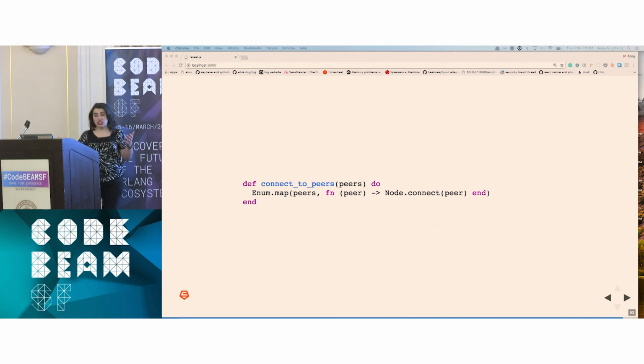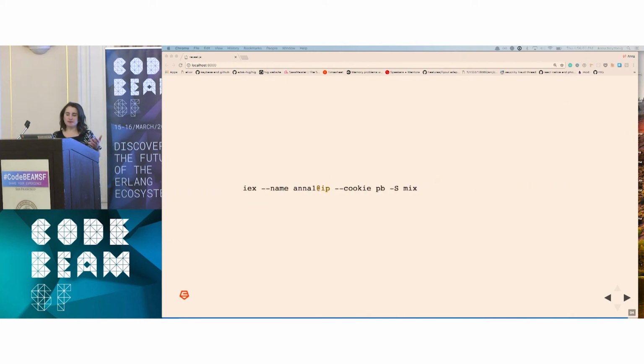If you are on different machines, it doesn't take that much more work. You pass in a full name argument, and you need to give it a name, the full IP address, and a cookie. These nodes communicate via the TCP/IP protocol, and they use this cookie as a sort of low-level authentication. If two nodes try to connect with different cookies, initially they won't be able to connect. I think there's a way of configuring that. And again, this is a very contrived version. There are definitely security concerns. You would probably want to be running this with TLS, not just randomly communicating messages across nodes, but this is just to prove the idea.